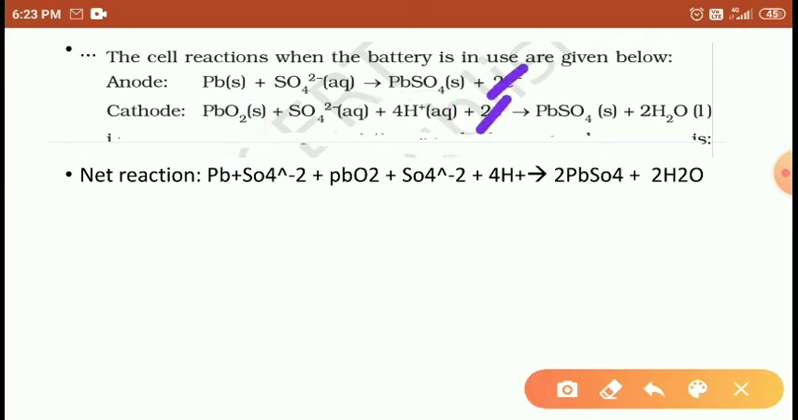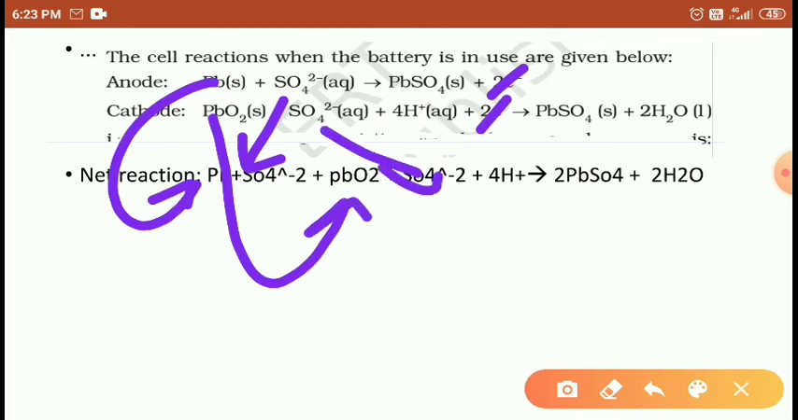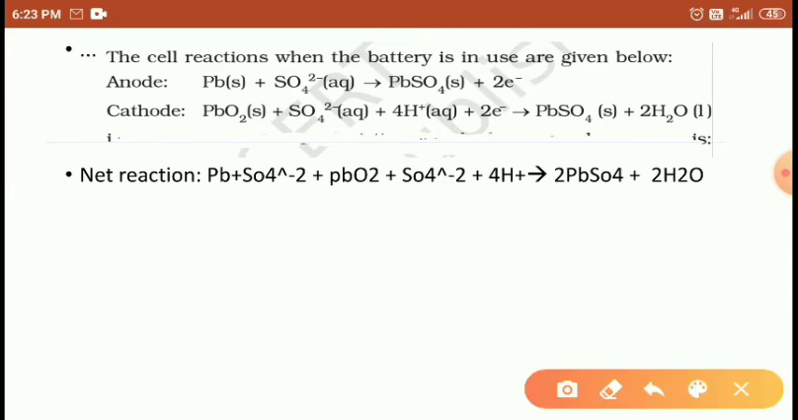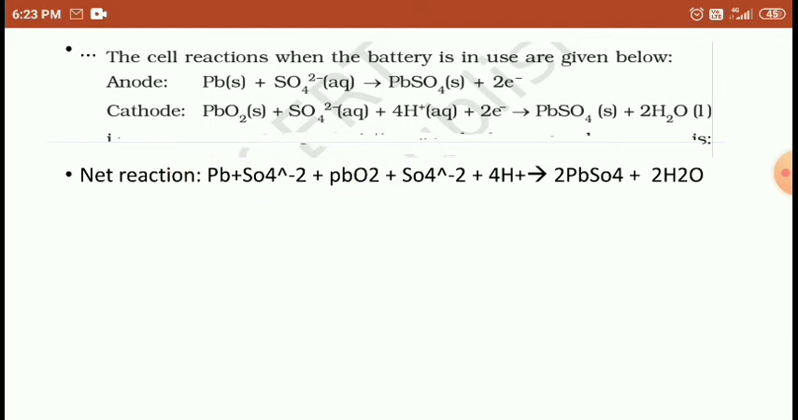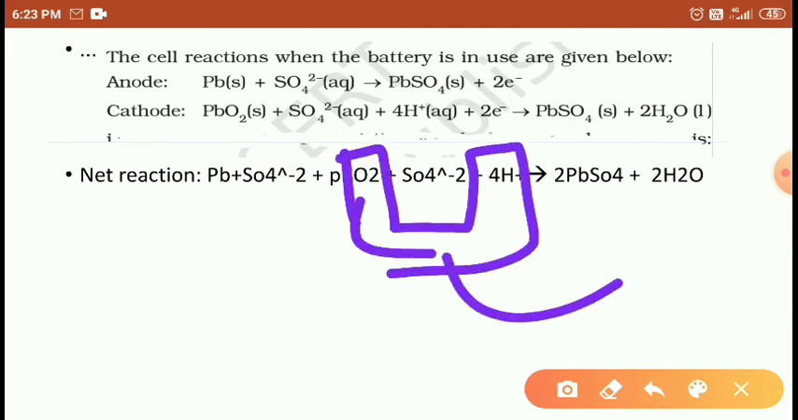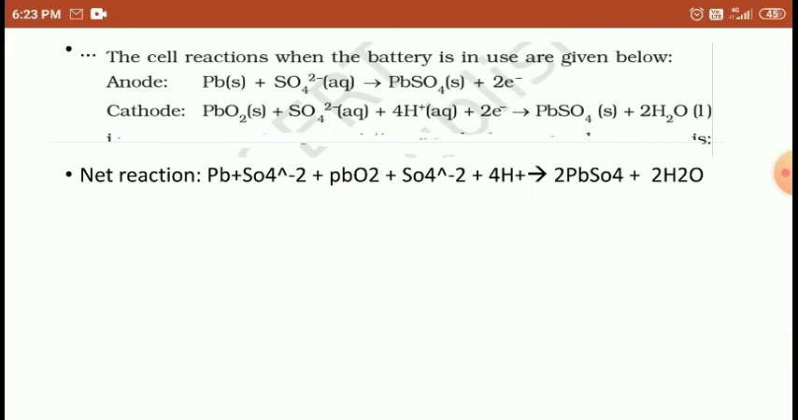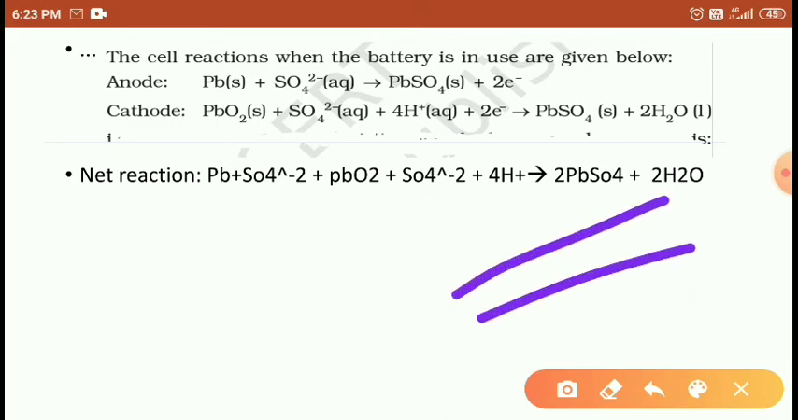Electrons cancel here. Lead, this is sulfate, again lead oxide, and this is sulfate, and this is 4H plus. Then finally, how many leads are there? 2 leads are there, so it is 2 lead. SO4 is also 2 times. So one PbSO4, another PbSO4. Right students? Next, this oxygen reacts with the 4H plus to form H2O. So this is the reaction of the lead storage battery.